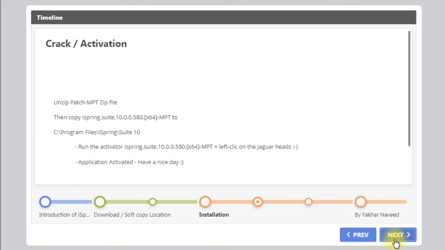iSpring.suite.10.0.0.580 x64mpt plus left click on the Jaguar heads.